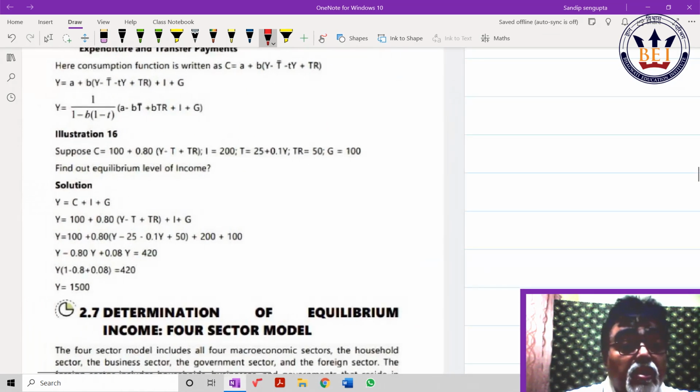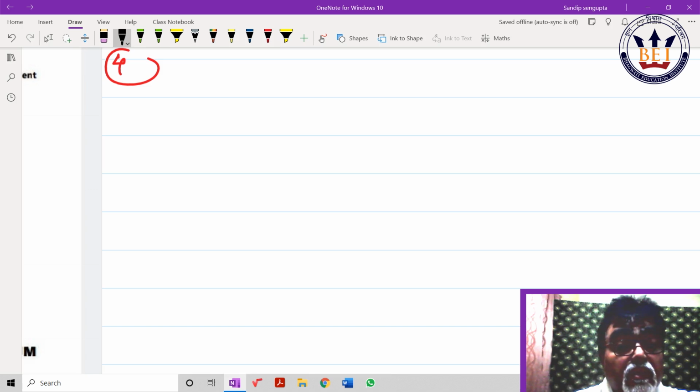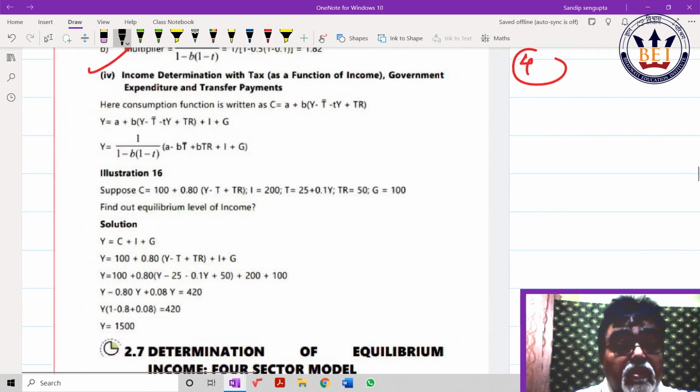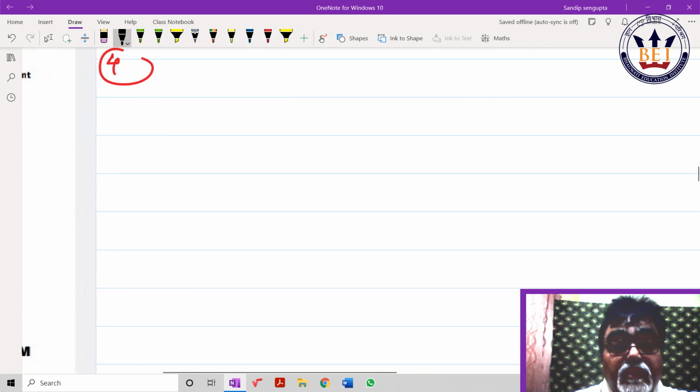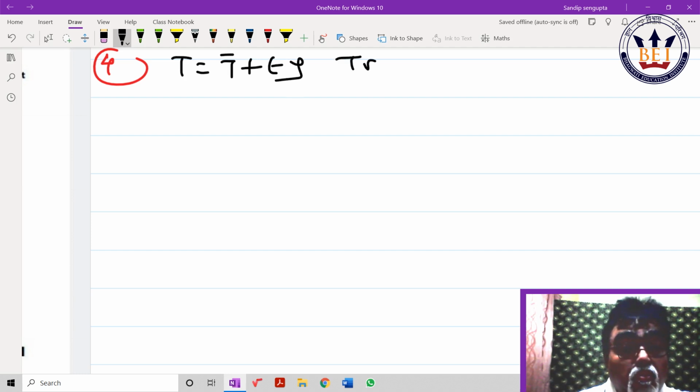Tax is a function of income, they said, along with government expenditure and transfer payment. Tax is T bar plus Ty, and transfer payment TR is given. So my first line, be careful in the first line only: A plus B, Y minus T bar minus Ty plus TR. Check whether it is written correctly or not.